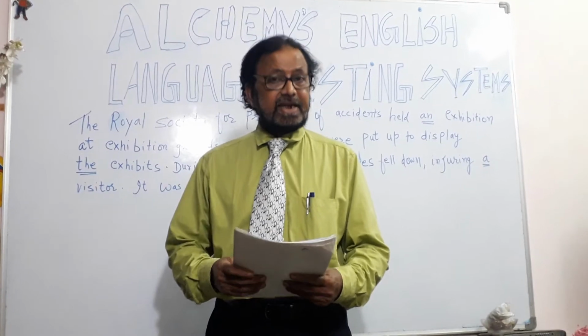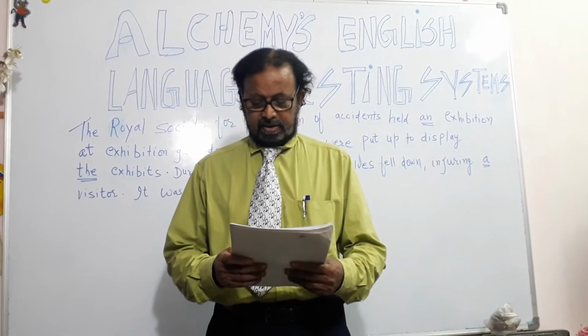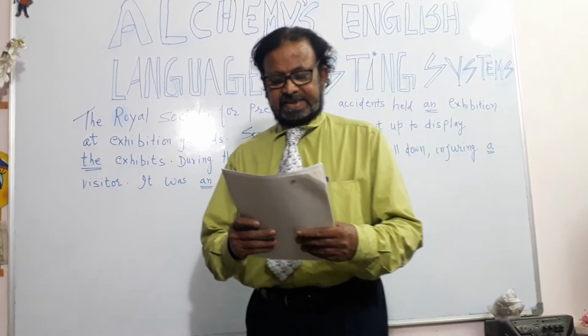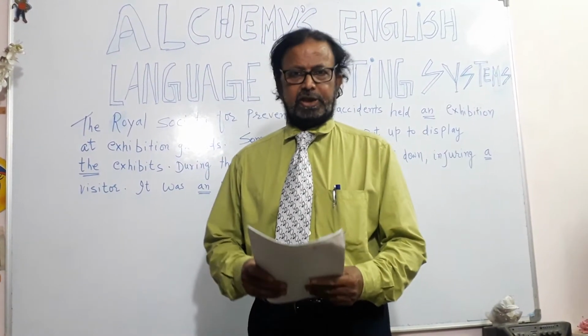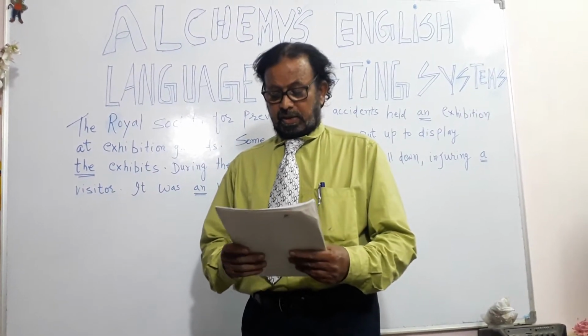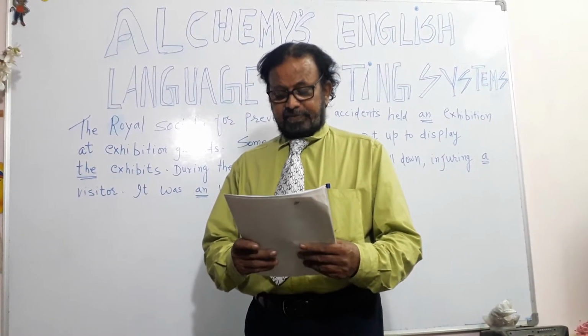A and an are the indefinite articles, and the is the definite article. We use the when it is clear which one we mean.